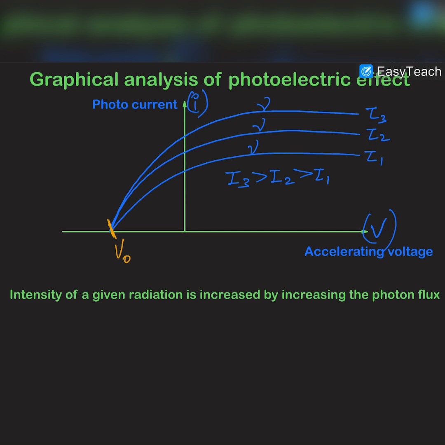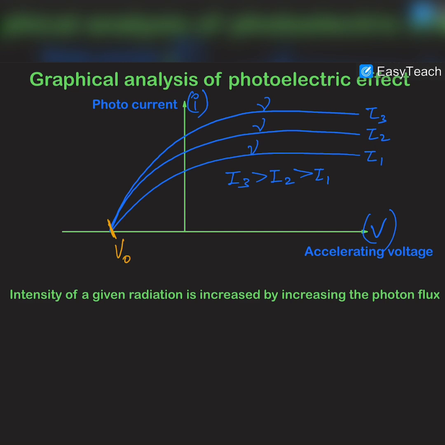In fact, the fastest electron, which is moving with the highest kinetic energy, will reach the anode first, and then the slower electrons will start to reach, and therefore the photocurrent will increase. But as soon as per second all the 100 electrons reach the anode, the current will attain the saturation value, because continuously 100 electrons are being emitted from the metal surface per second, and continuously those 100 electrons are reaching the anode. So current will attain a saturation value.